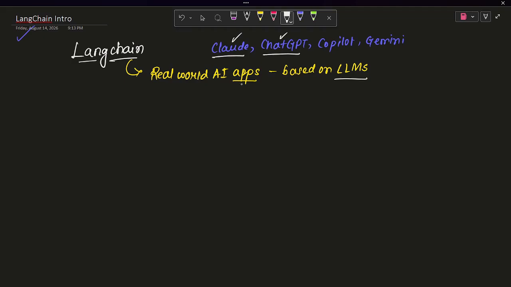Now, the same thing we will be building using this framework. This framework is based on Python, and it is completely open source. If I talk about any other frameworks to build AI applications, there are two more. I can give you some examples, like LlamaIndex.